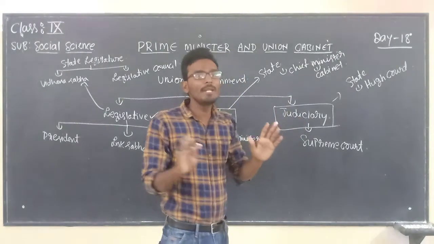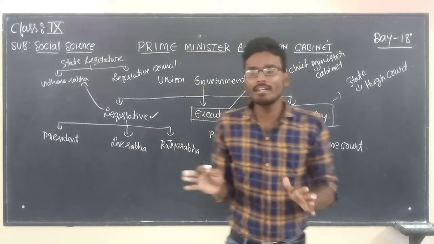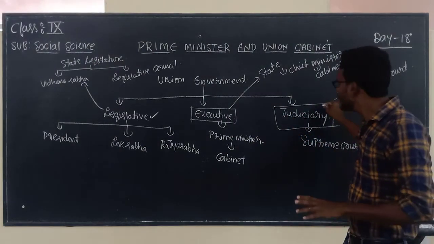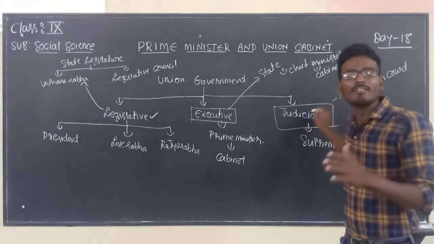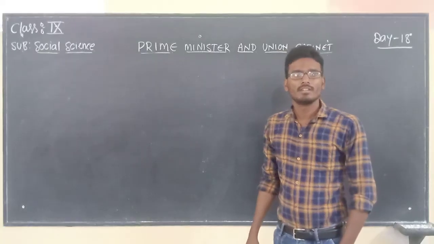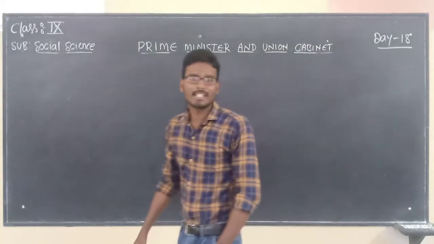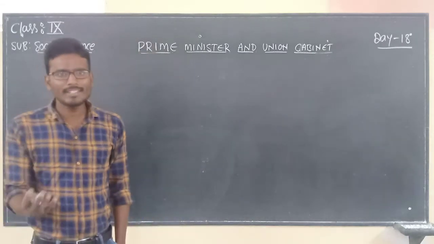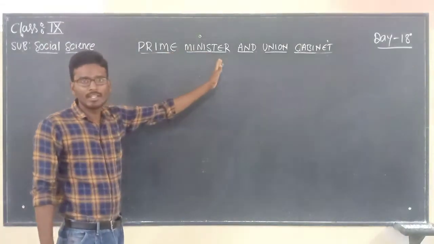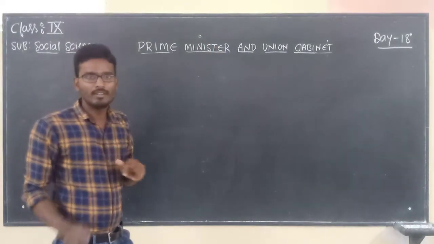See, judiciary is an independent organ. There is no connectivity in between legislature, executive and judiciary. That is the reason why judiciary content we will discuss in a separate manner. So far we dealt with the complete structure of the union government and state government. Now let us move on to the topic, that is Prime Minister and the Union Cabinet.